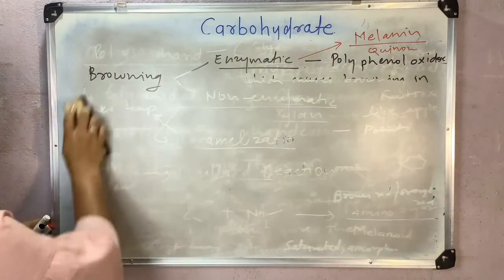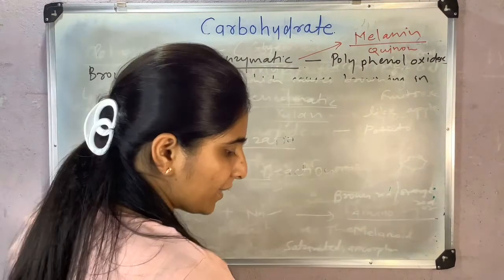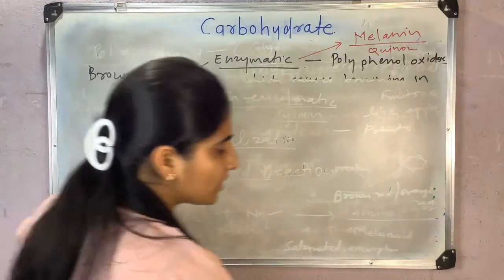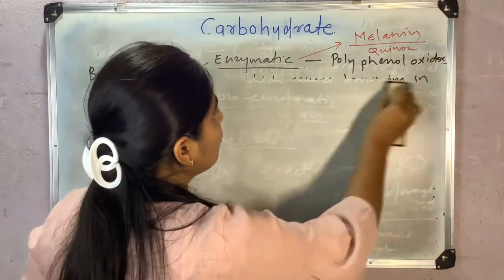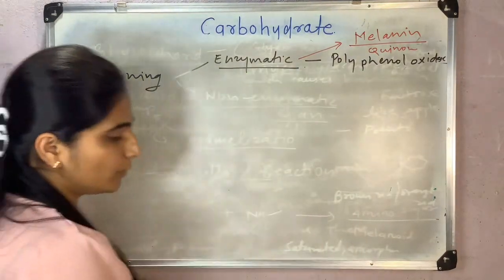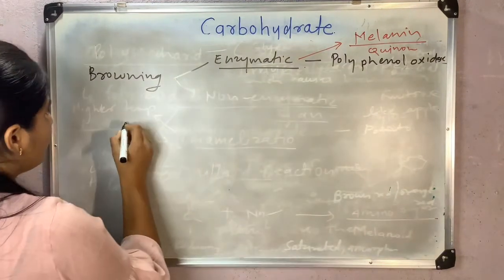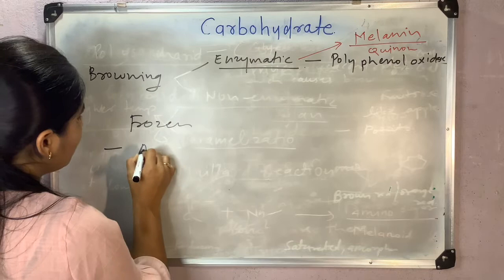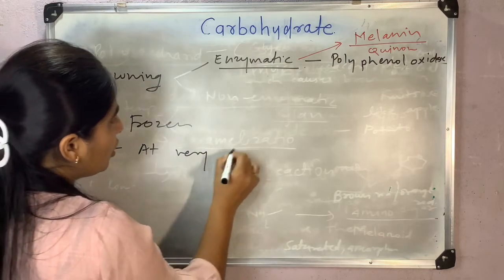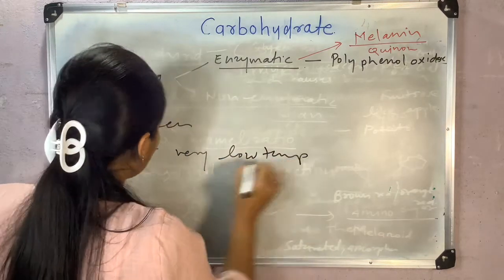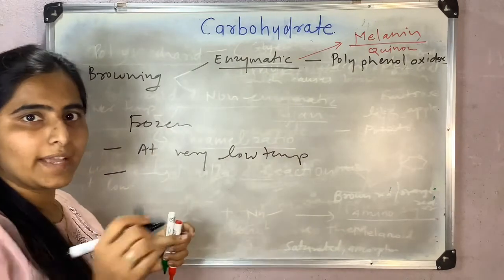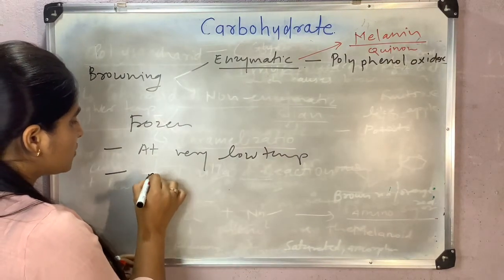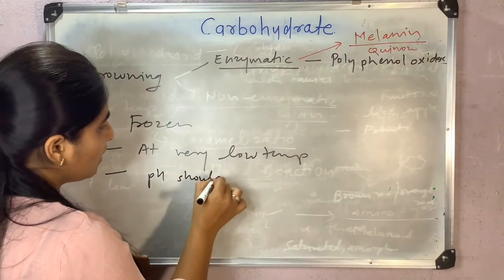As the Maillard reaction occurs at lower temperature and caramelization at higher temperature, we have to store food under frozen storage or at very low temperature. Also, we can alter the pH. pH should be low.